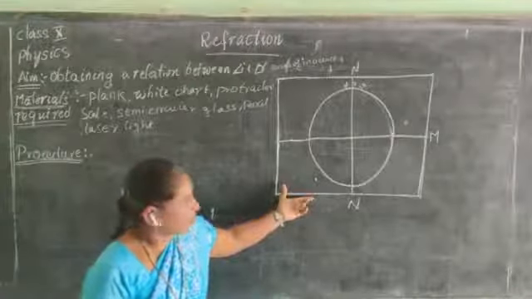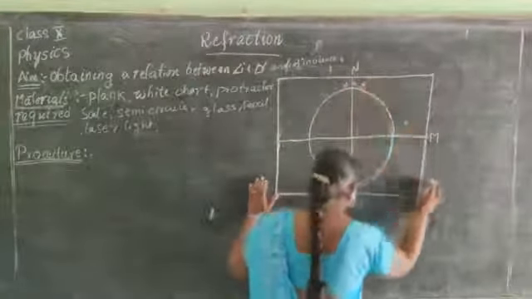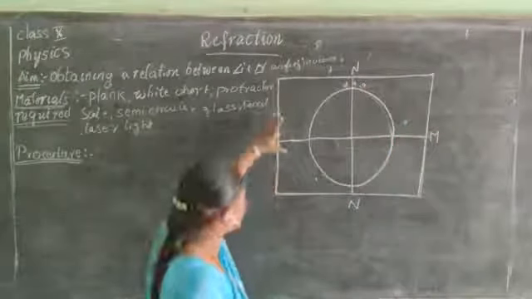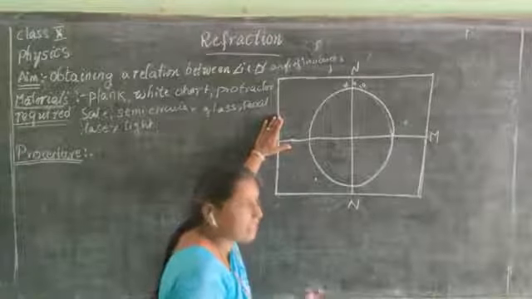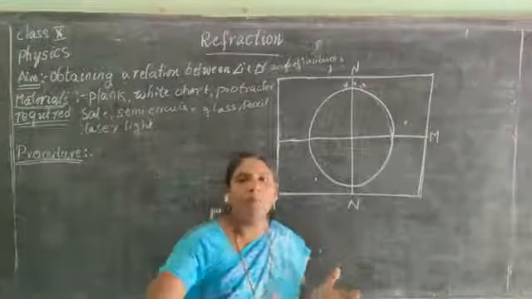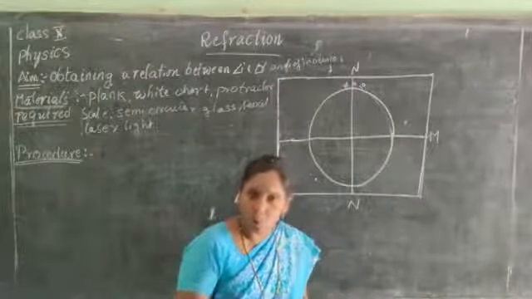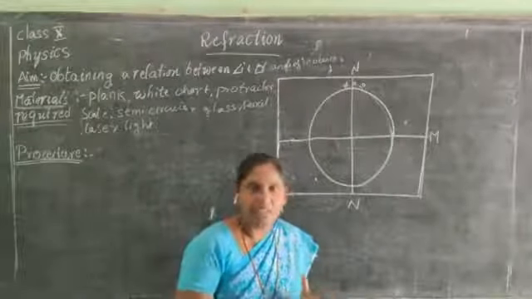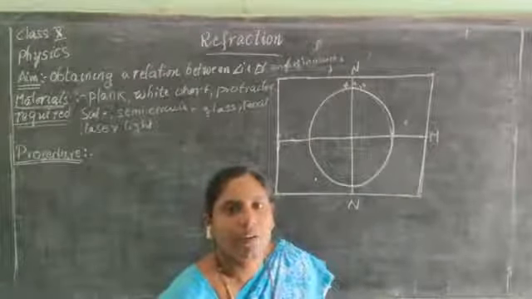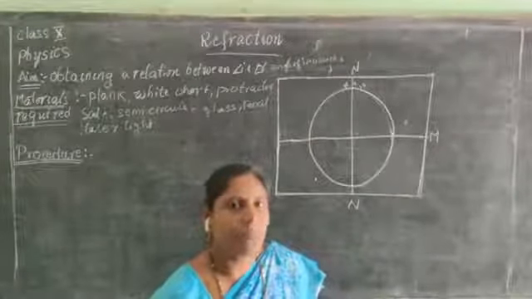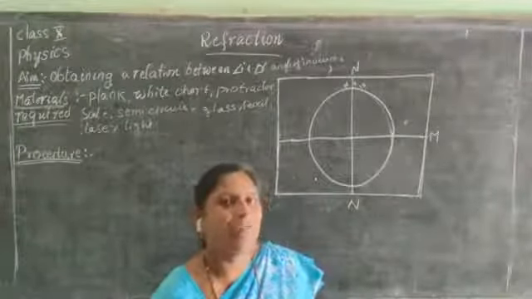Please observe carefully, children. Take a wooden plank and a white chart. Try to place the white chart on the wooden plank so that the paper cannot move. Fix it. You can paste it with some Fevistick. You apply some Fevistick to the paper and stick it onto the wooden board so that the paper may not move here and there.